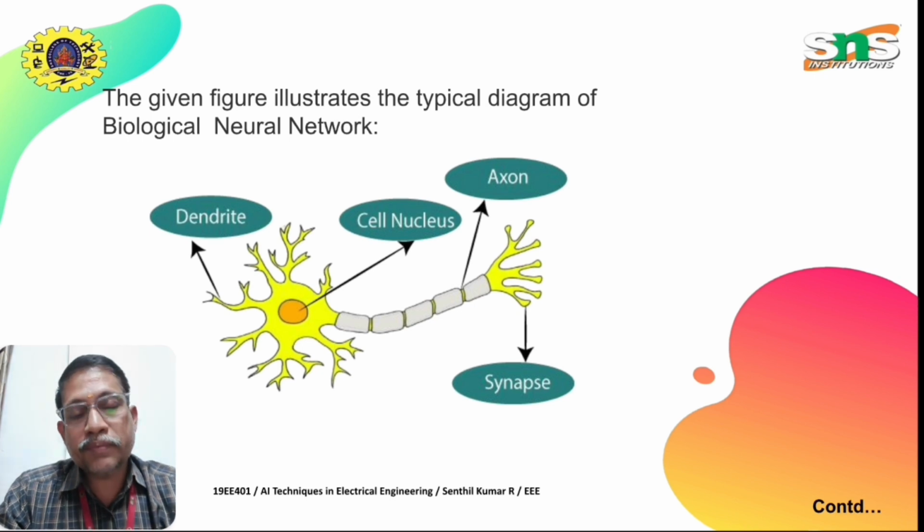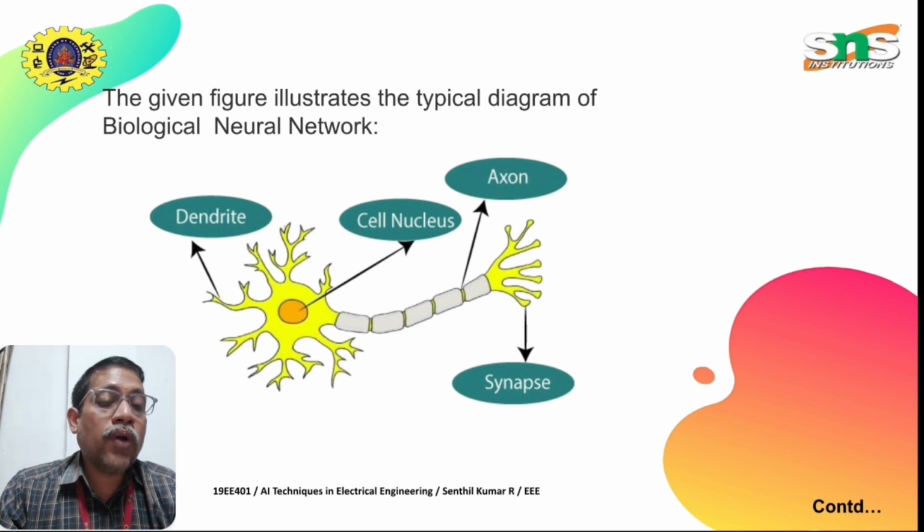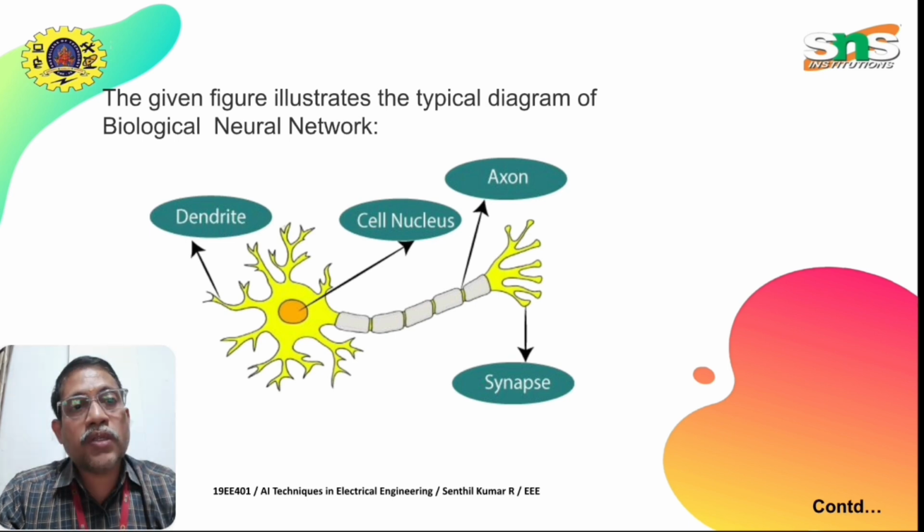What is a brain? A brain consists of 10 to the power of 10 neurons, and each neuron is connected to 10 to the power of 4 other neurons. The structure of the neuron is shown here.